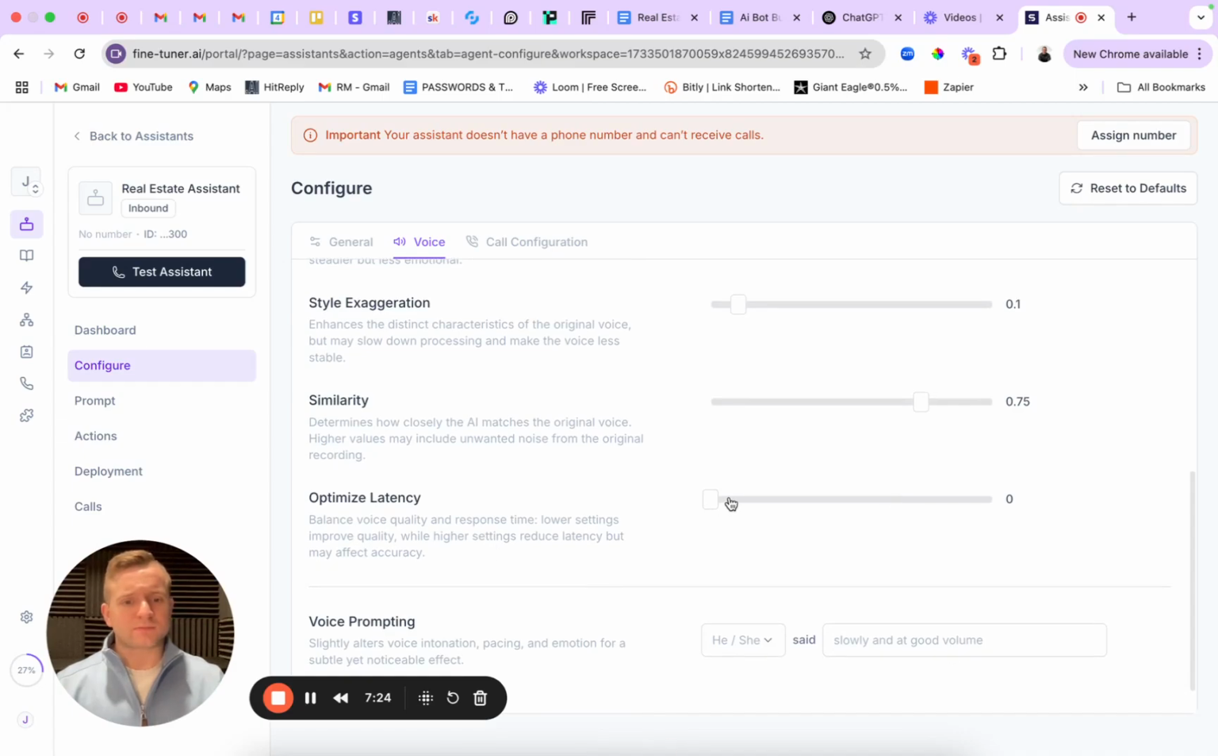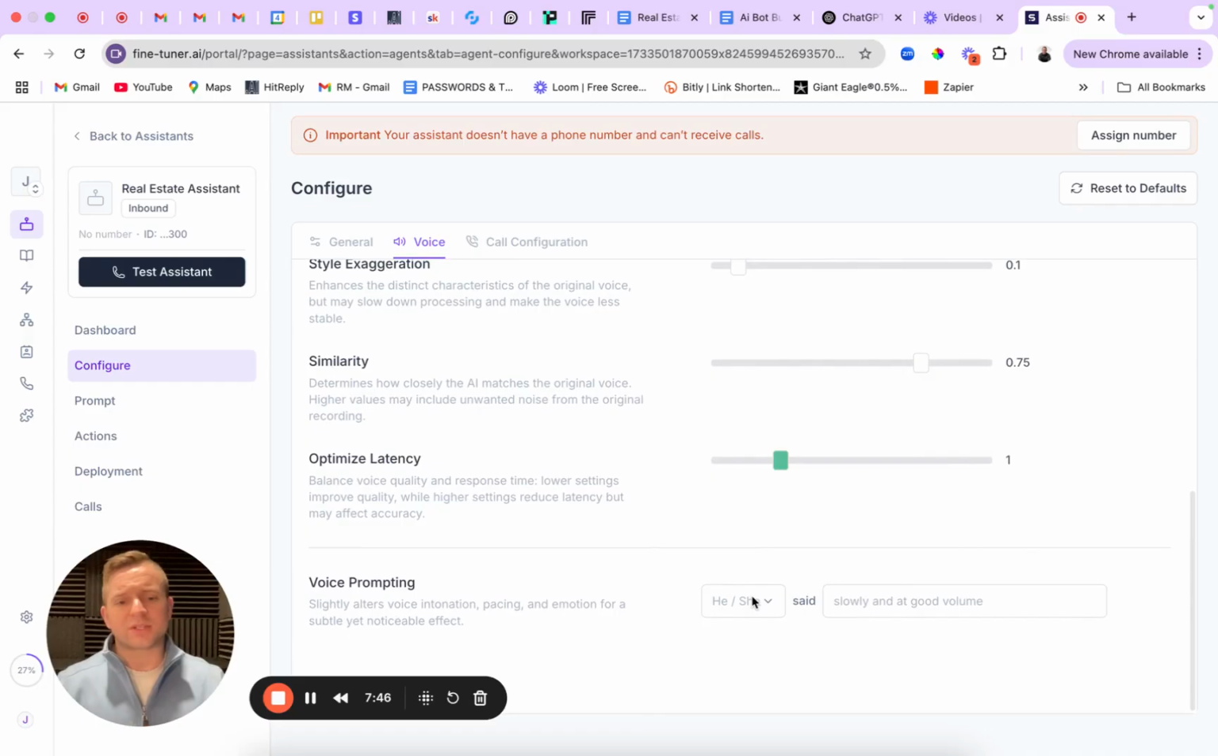Optimize latency. I'm going to go ahead and come to here, if it'll move me to 1. There we go. So you can either do 1 or you can do 0. I would not do anything beyond that. What I would encourage you to do is, based on your preferences, test this out. So see exactly what you like better. If you like the sound of 1, if you like the sound of 0, do whatever you'd like, but you can mess around with that.